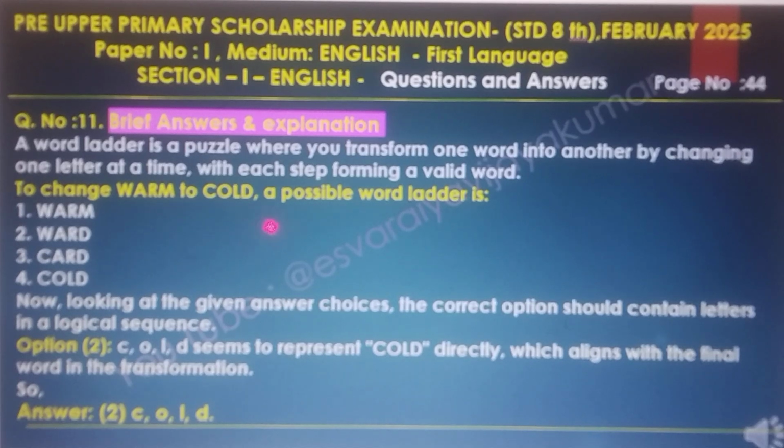To change warm to cold, the possible words are WARM, WARD, CARD and COLD.